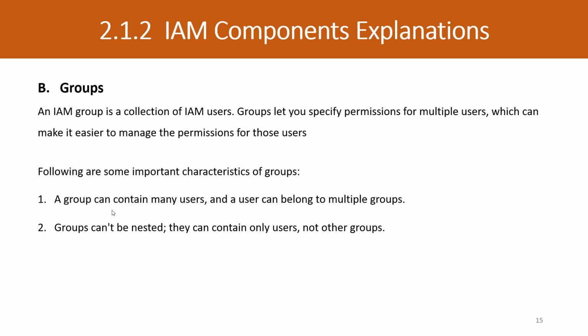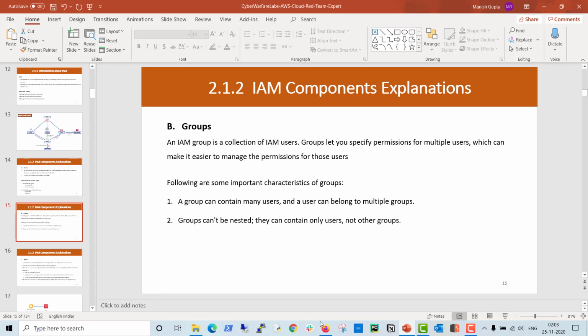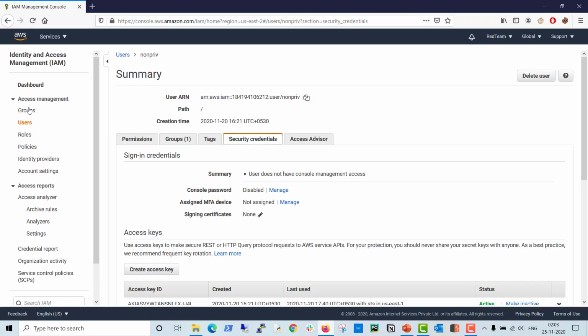Let's see how it looks in practice. I'm going back to my AWS console. You can see here on the left-hand side we have the groups option.